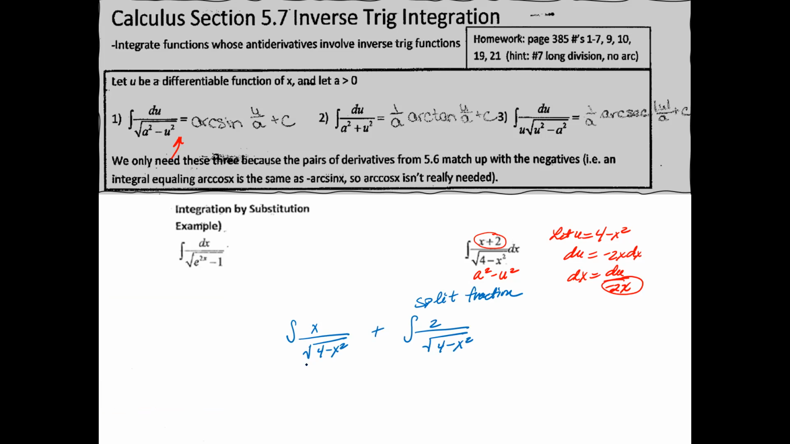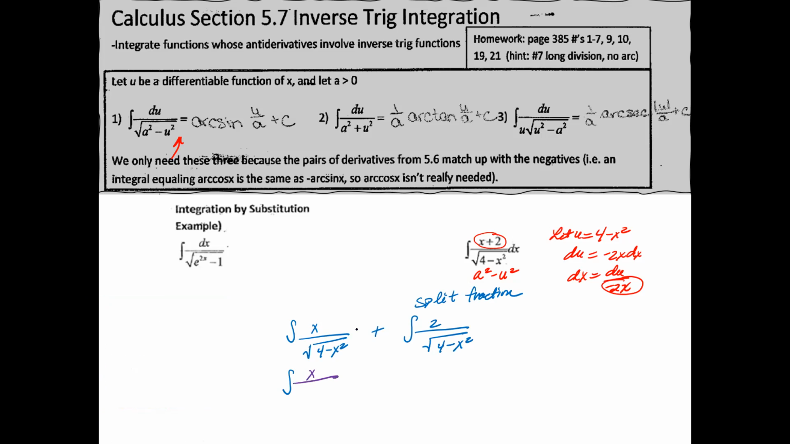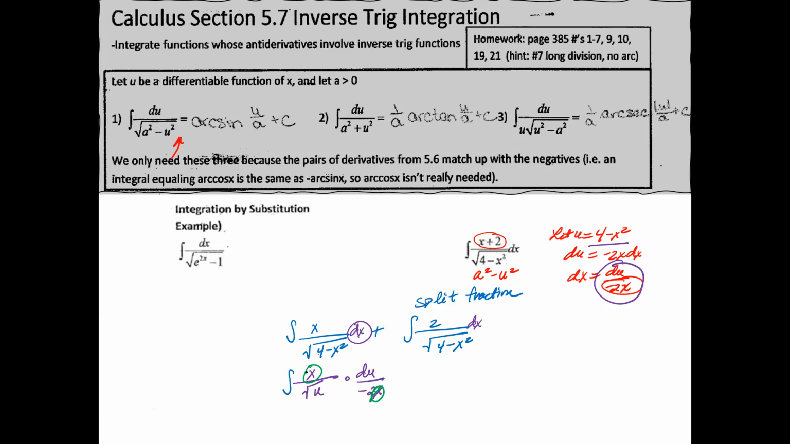Okay, so looking at this part right here, let's go ahead and rewrite this. The integral of x over, and remember there's a dx on both of these, the square root of 4 minus x squared is going to be the square root of u. Change your dx with this part right here, du over negative 2x. If you look at this, see how the x cancels? Gone. So I have a negative 1/2 on the outside, or actually I could just move that u up to the negative 1/2 du.